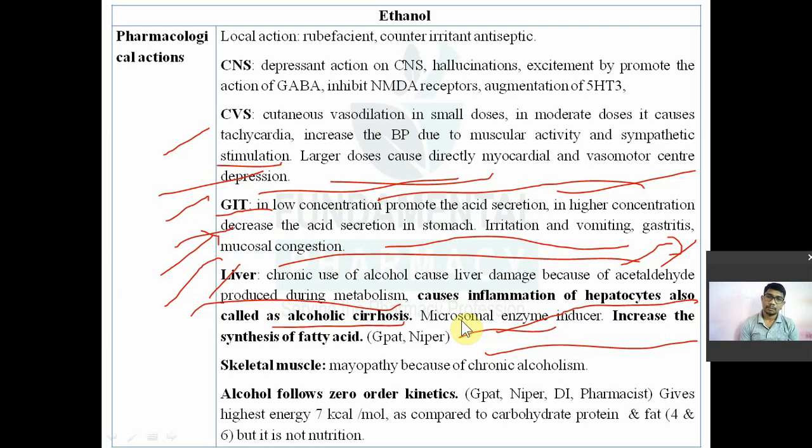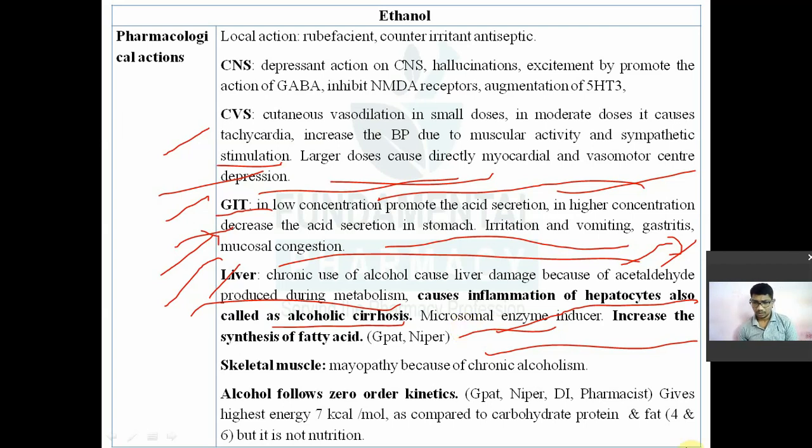Then this alcohol also increases fatty acid synthesis, and because of that you become more obese. Drinking is one of the major causes of obesity, because alcohol will mobilize your fats. It will also increase the synthesis of your fatty acids. That's why fatty liver is also one of the major effects on the liver. Okay, so alcoholic cirrhosis, fatty liver, then obesity. This will be the effect of ethanol on the liver.